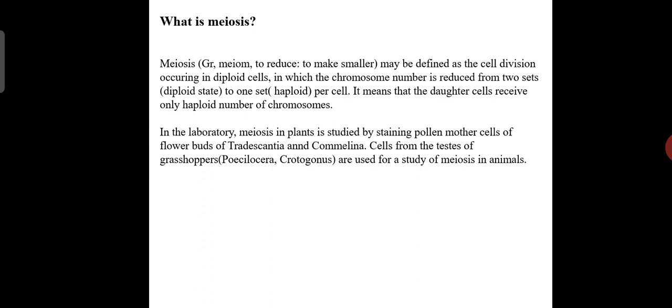In the laboratory, meiosis in plants is studied by staining pollen mother cells of a flower bud of Tradescantia and Commelina. So we take a plant example also, and in animals, the cells from the testis of a grasshopper are used for the study of meiosis. So meiosis is nothing but the daughter cells receiving only the haploid number of chromosomes.